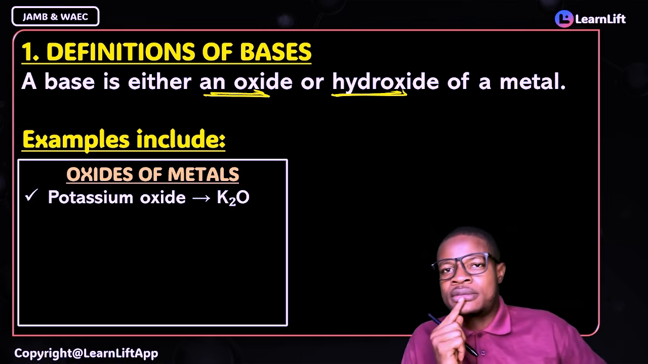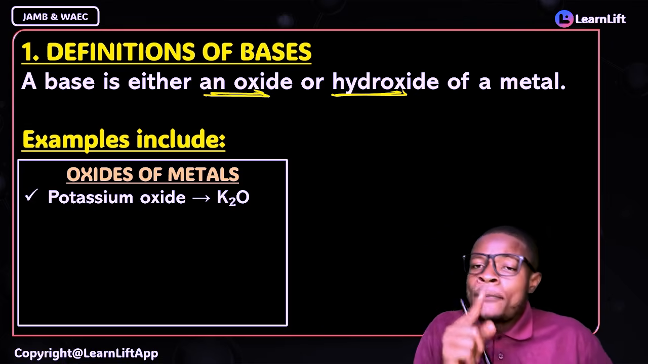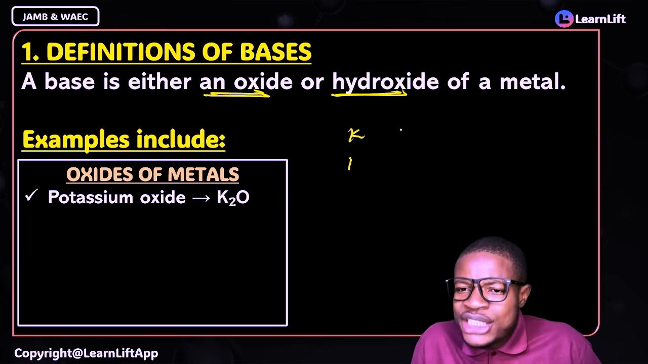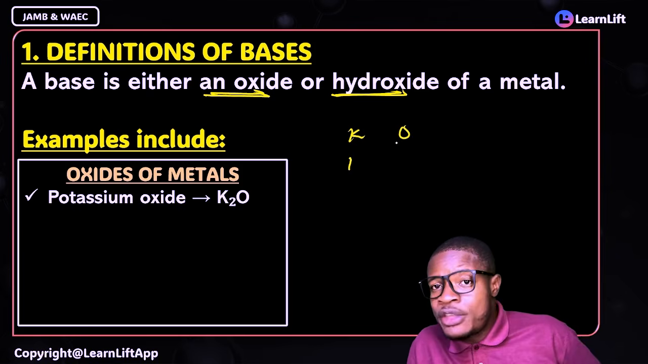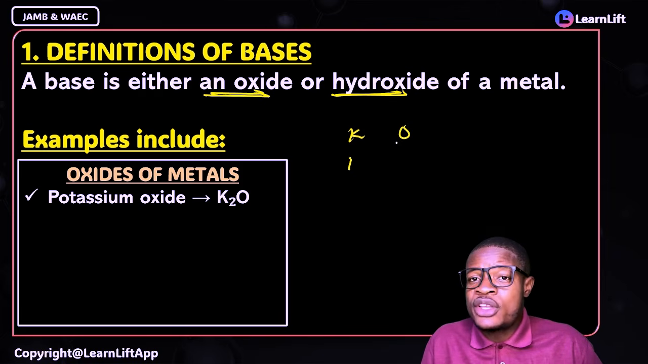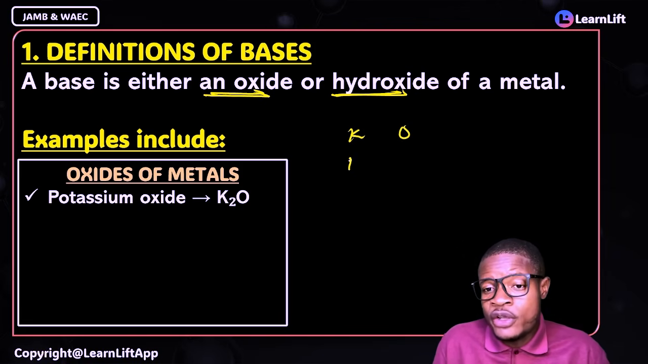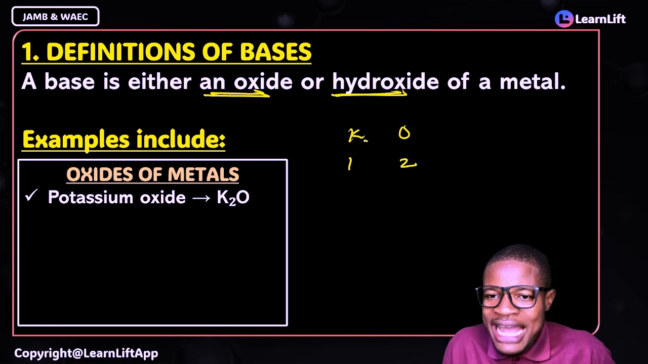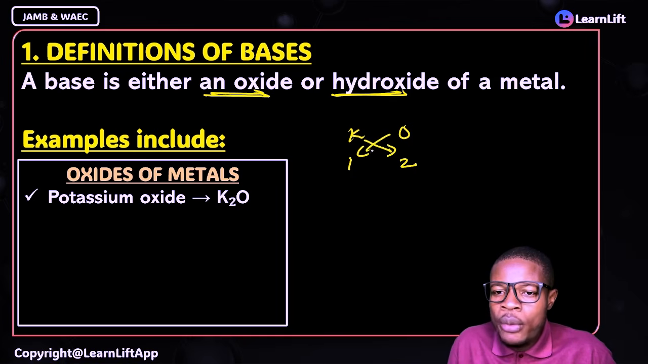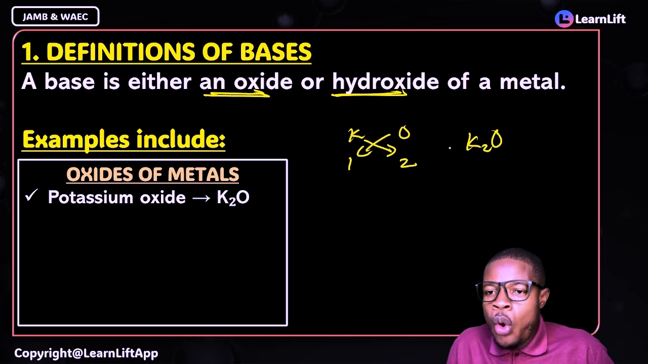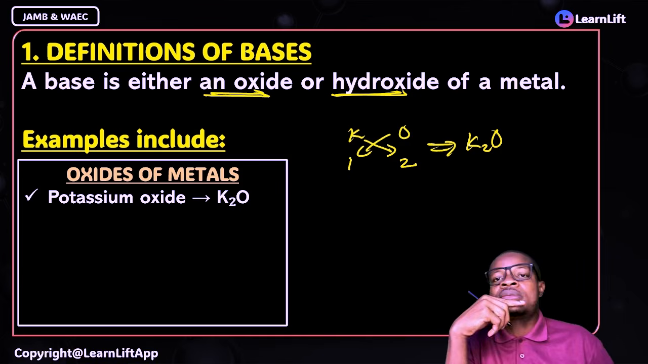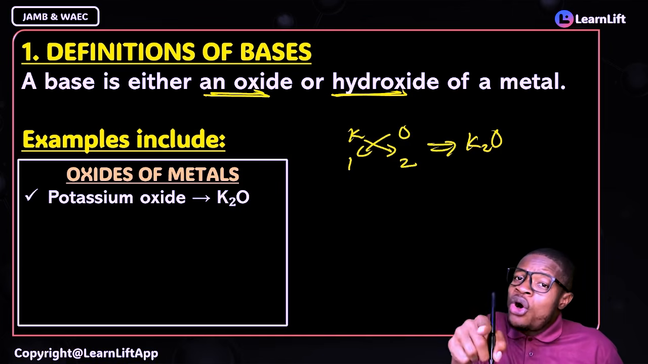Potassium oxide. You know, potassium is in group 1. Oxygen is in group 6 of the periodic table. And the oxidation state of oxygen is what? -2, right? So potassium is +1. The oxidation state of potassium is 1. Oxygen is what? 2. If they exchange radicals, what will I have? I'm going to have K2O. So this is the formula for potassium oxide. K2O, potassium oxide.